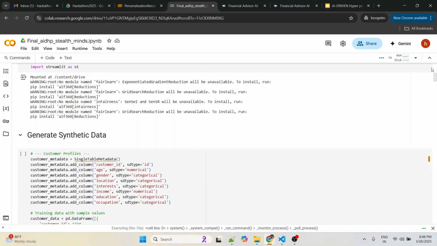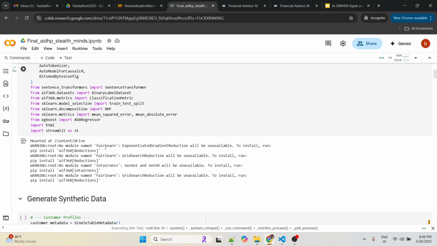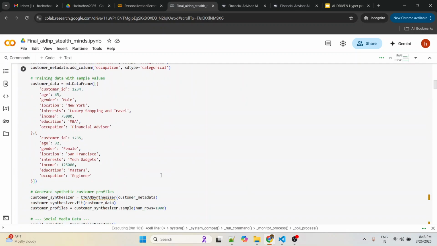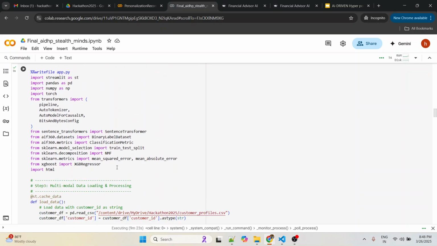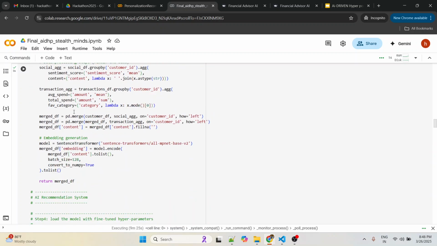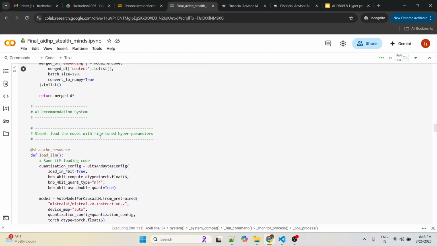Using Mistral, all the pre-processing steps remain the same. We loaded the models. We already had the synthetic data, so we leveraged that synthetic data that we generated, and the sentiment scores and the aggregations remain the same. So here is where we are doing the actual AI recommendation system.